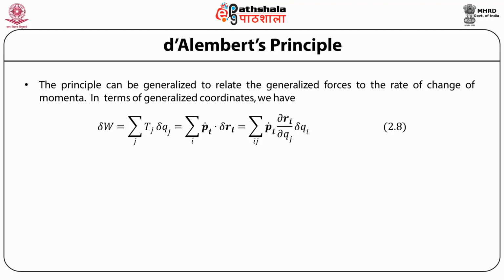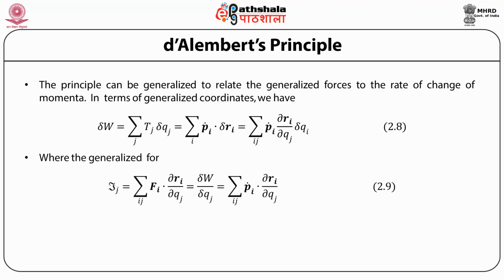So delta W is equal to the sum over j of the generalized force Qj multiplied by the displacement delta qj, which in turn can be written as sum over i of pi dot delta Ri, where delta Ri is the partial derivative of Ri with respect to qj into delta qj, summed over j also.